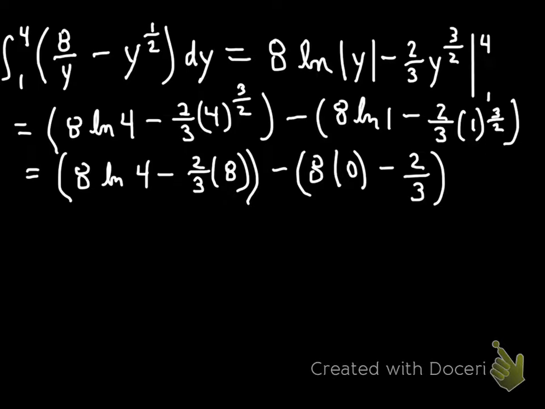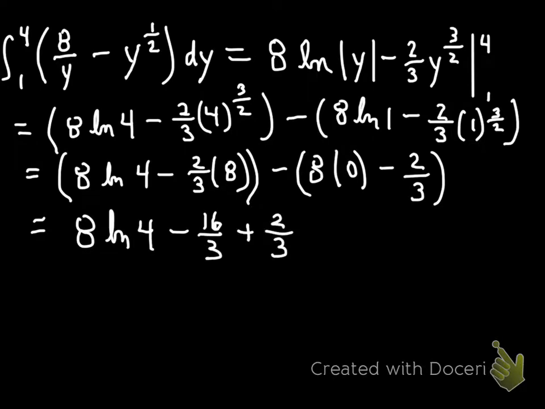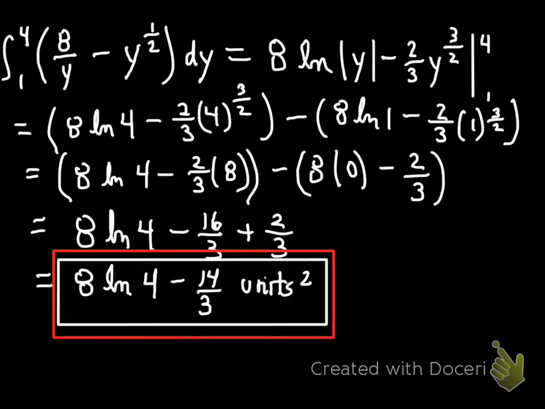In the right set of parentheses, we have to be at a point now where we recognize that the natural log of 1 is 0. So I've included that. And when you put a 1 in and raise it to the 3/2 power, 1 to the 3/2 power is 1. And 1 times 2/3 remains 2/3. So continuing on here, getting 8 natural log 4 minus 16/3. Subtracting a negative there at the end is plus 2/3. Your final answer here is going to be 8 natural log 4 minus 14/3 units squared. That's the area of the region.